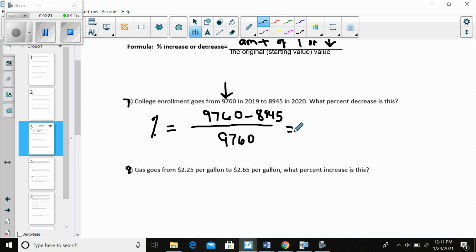So crunch these numbers, and I had said to round off in a way that makes sense. So if you just divided this on your calculator, you got this. So a way that makes sense would be to move our decimal over 2 places. I'm sorry, I just looked at the wrong problem.